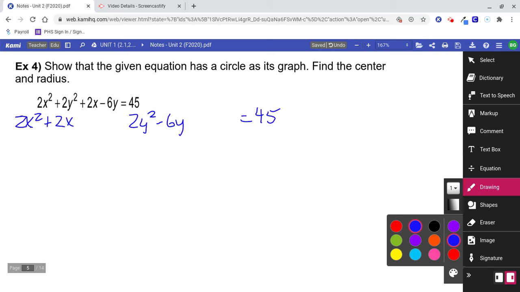So what I'm going to do is factor. I'm going to use a GCF, and I'm going to take out that 2. I'm going to factor out a GCF of 2 like so. And again, over here, I'm going to take out a 2.